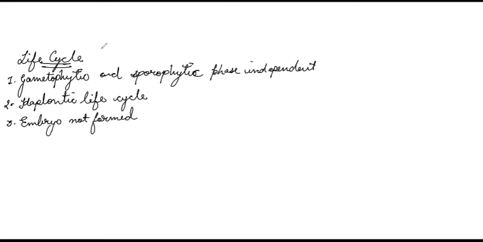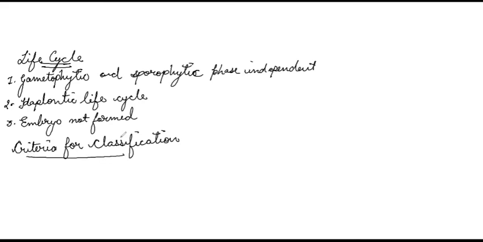Next we have criteria for classification, and as I told you, certain criteria were used for classification. The first criteria is photosynthetic pigments.